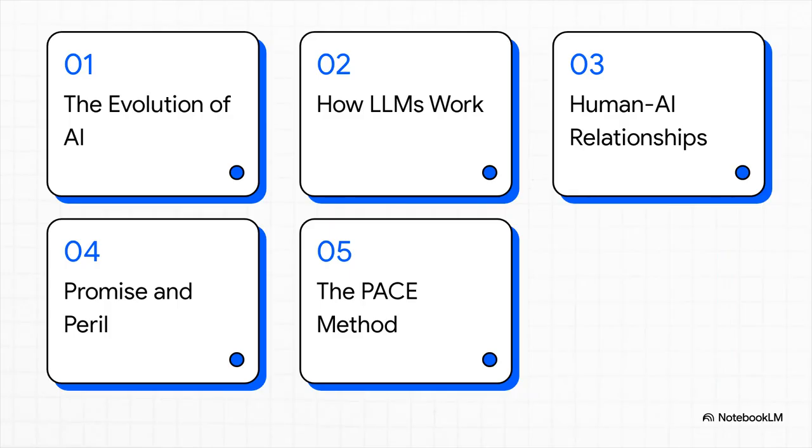Here's our roadmap for today. First, we'll look at the evolution of AI. Then, how large language models work. Third, reshaping human-AI relationships. Fourth, navigating promise and peril. And finally, we'll wrap up with the PACE prompting method.